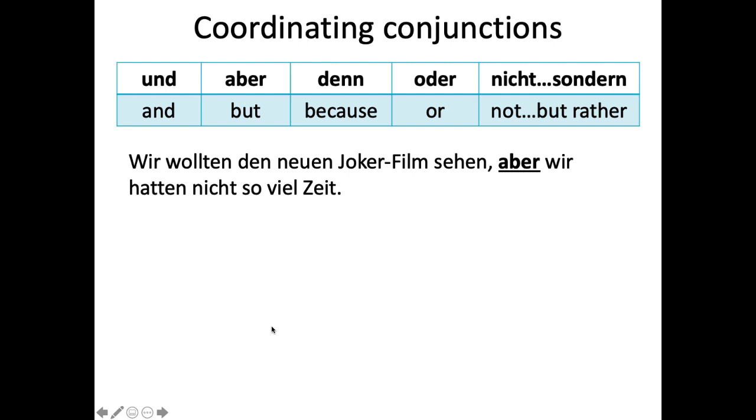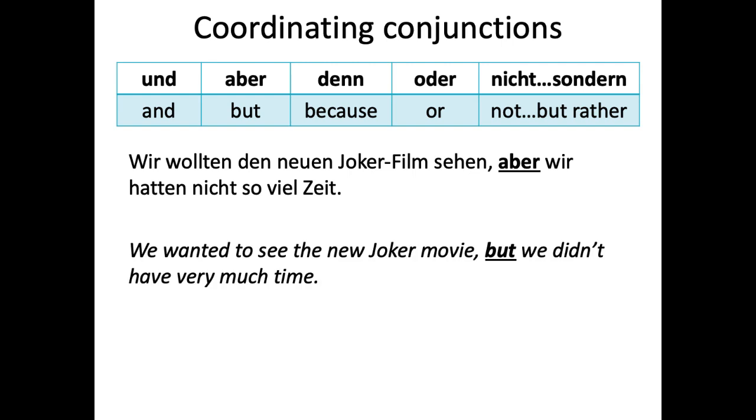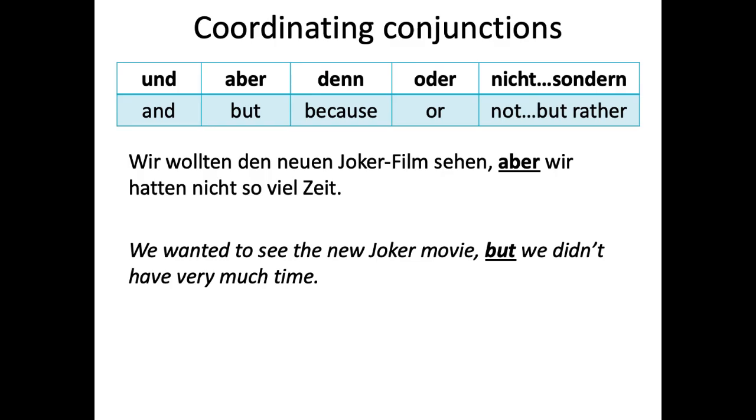Wir wollten den neuen Joker-Film sehen, aber wir hatten nicht so viel Zeit. We wanted to see the new Joker movie, but we didn't have very much time. So you can see aber doesn't count as a position. And then we have our subject in the first position, and then the verb in the second position. Those are all coordinating conjunctions. They go along with independent clauses, or maybe you can just connect two nouns or two adjectives or whatever, right?